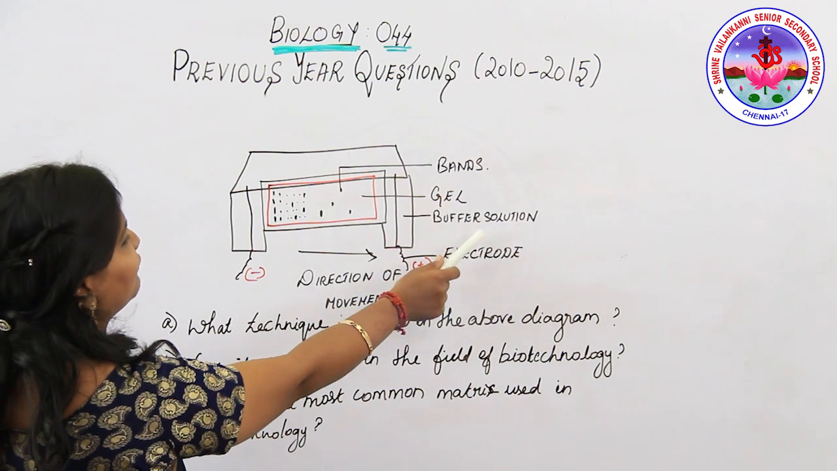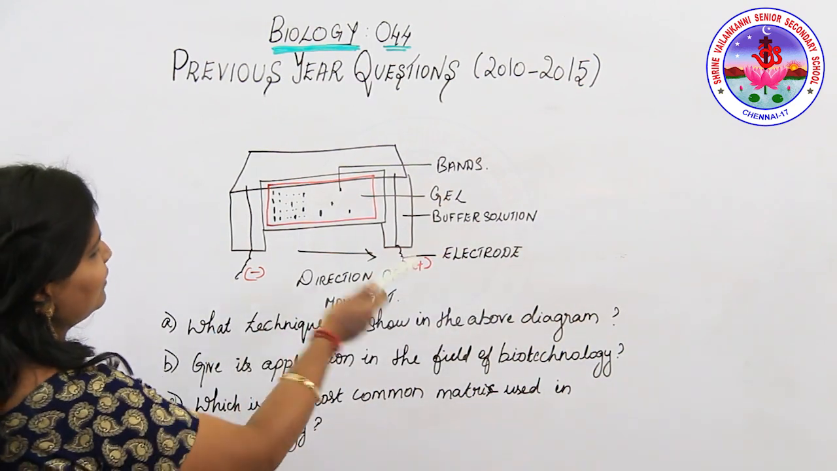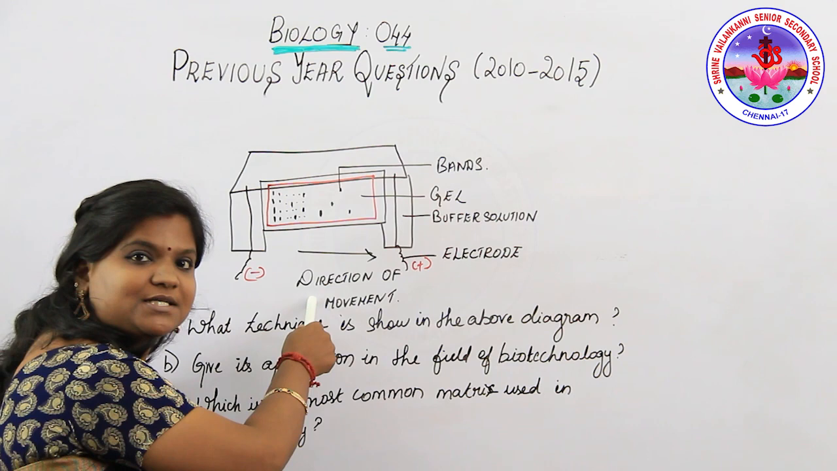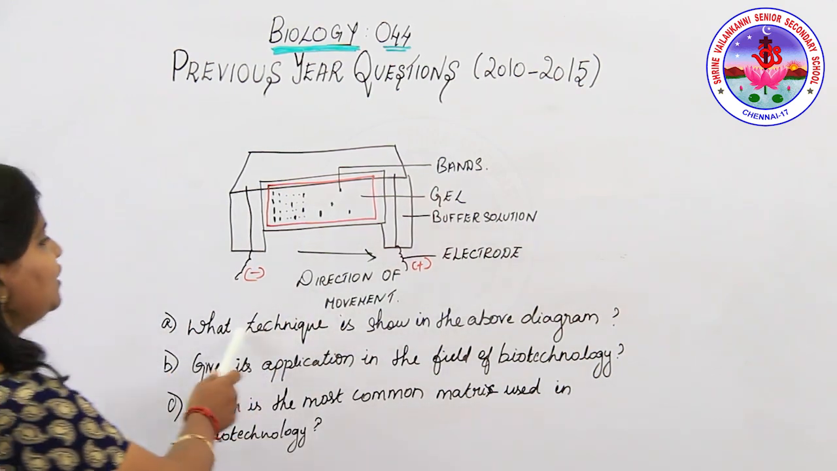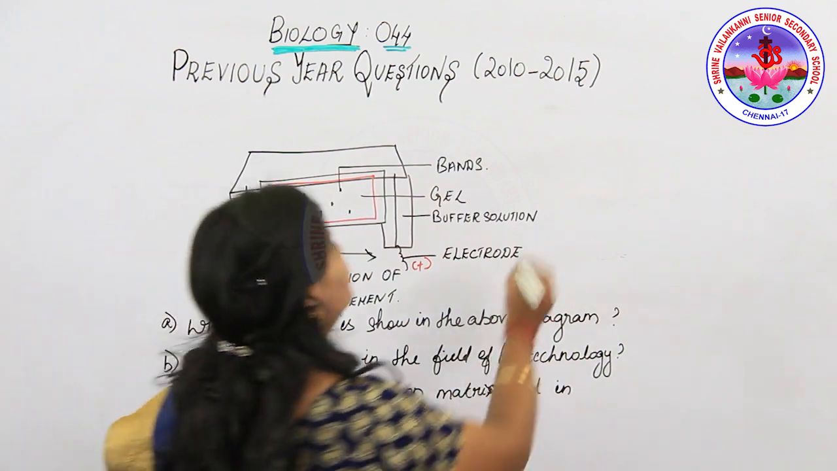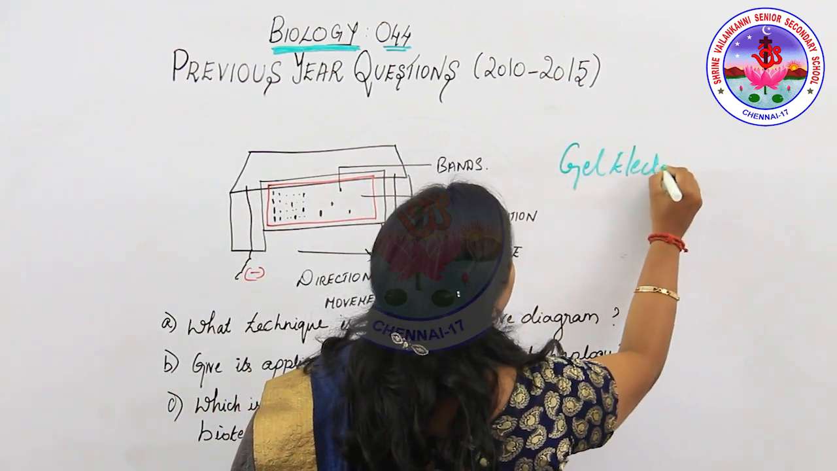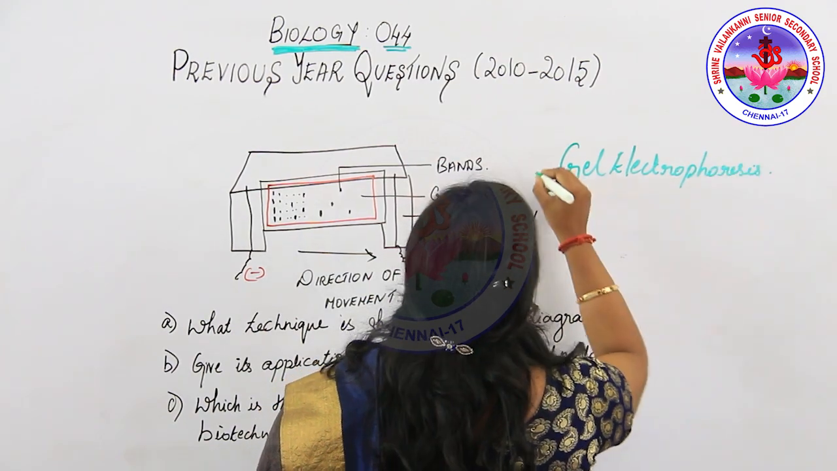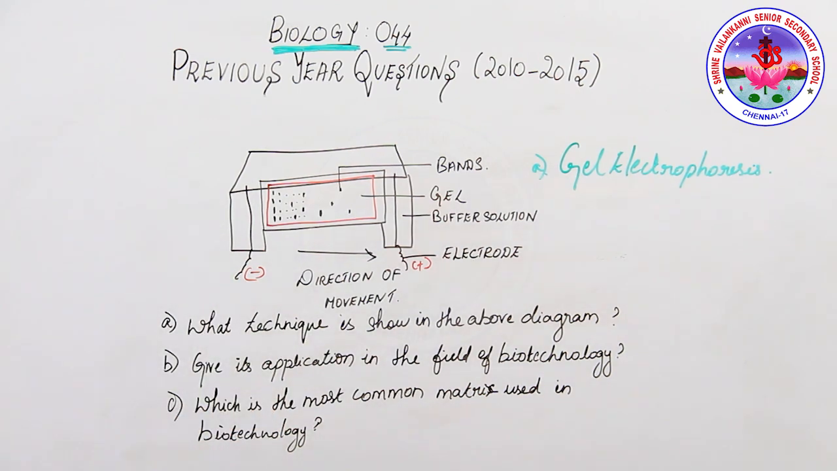So think. Now you're going to listen to the labeling of the parts. Band, gel, buffer solution, electrode, here it is negative, here it is positive. There will be a direction of movement. Do you identify what type of diagram it is? Yes, it is gel electrophoresis. So what technique is shown in the above diagram? Gel electrophoresis. Next question: give its application in the field of biotechnology.